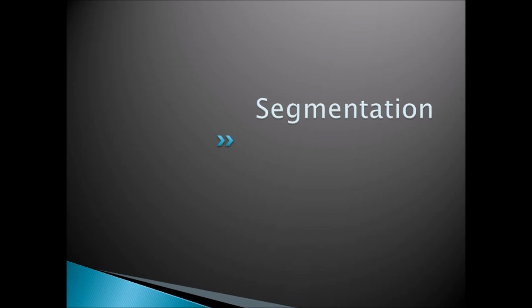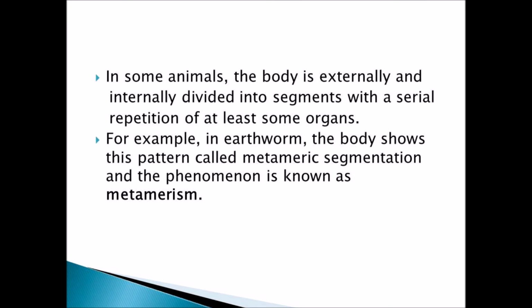So the next characteristic is segmentation. In some animals, there are segmentations present. That is, they are divided into equal parts, compartments. That segmentation may be external or internal also. They will be divided into segments, and the same size of segmentations will continue. In some organs also, such type of segmentations may be seen.